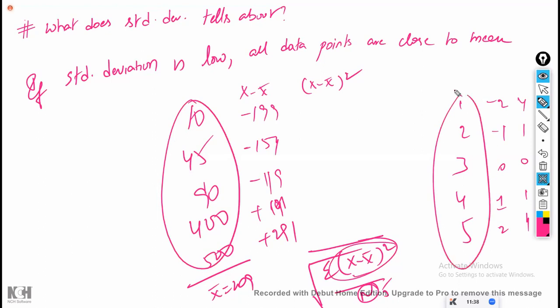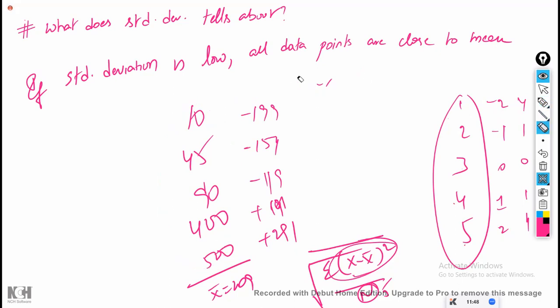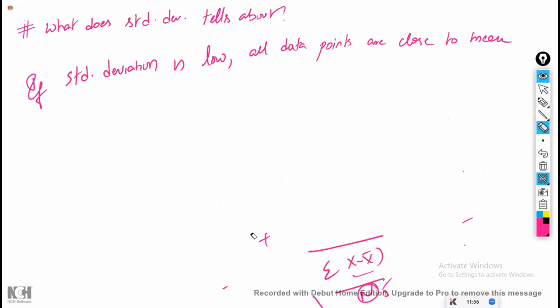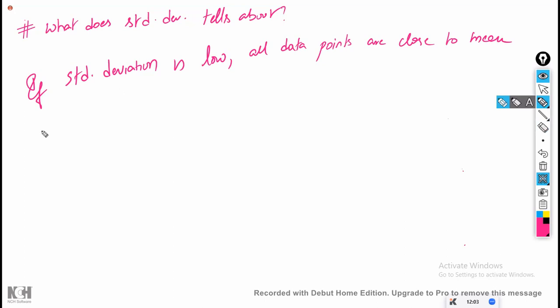In this data, all the data points, whatever 1, 2, 4, and 5, all the points are very close to the mean value, the center value. In this case, they are very high. So standard deviation tells us, if the standard deviation is low, all the data points are very close to each other. If the standard deviation is high, all the data points are far away from the mean, because deviation is what you are calculating from the mean.